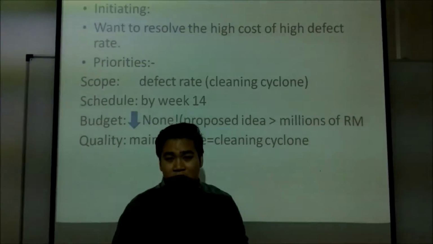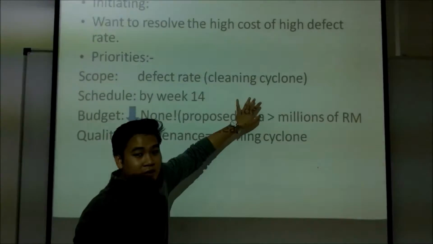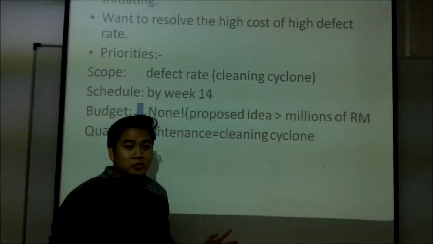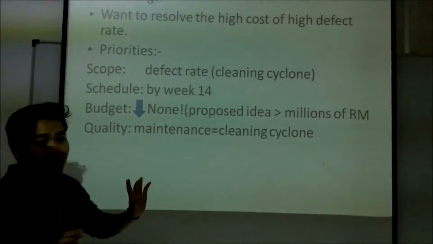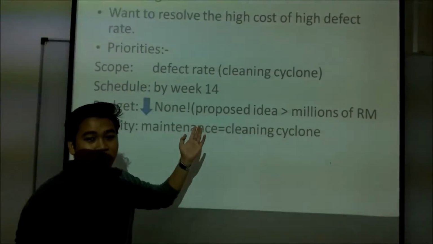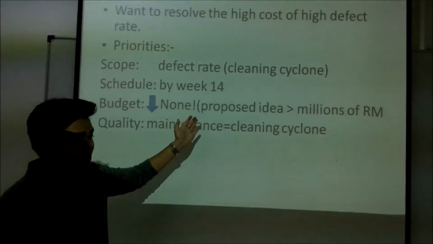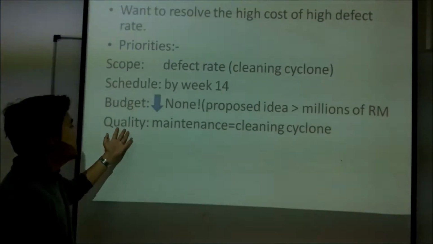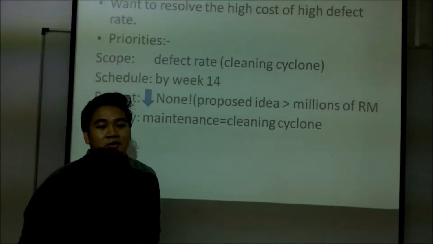So for the priorities of our project, for the scope, we would like to reduce the defect rate by cleaning the cyclone. For the schedule, we would like to finish our project by the engineering fair day. And for the budget, we have no budget at all, since the company itself sponsors us to do the experiment in the company. The proposed idea would be millions of ringgit since the machine is quite expensive. Last but not least is the quality. We need to do maintenance for cleaning the cyclone.